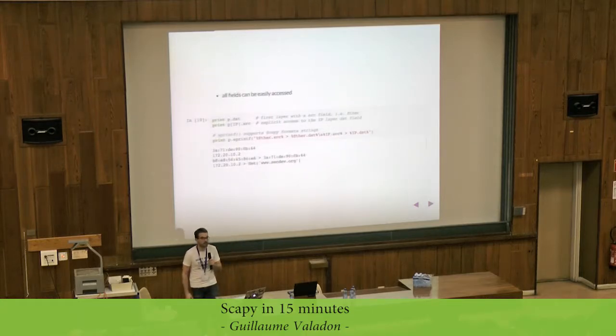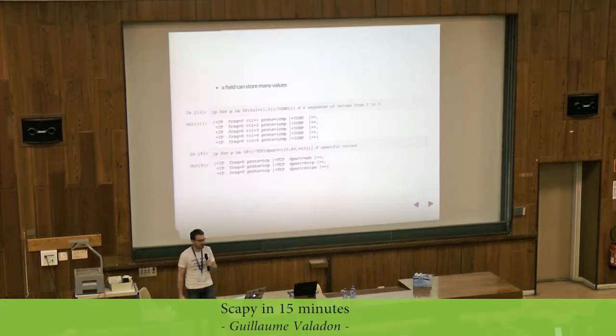All fields can be easily accessed. I have a packet, it's an object, and I can do p.dst in order to get the first layer with a destination field. In this example, that's Ethernet. I can also explicitly access the IP layer with a square brackets notation, p[IP].src. I will get the source address of the IP layer. We have this funny sprintf function that supports Scapy format strings. Here we'll try to display the source MAC address, destination MAC address, IP source address, and IP destination. And that will be the resulting display. So again, if you want to use Scapy in your own tool, that's really easy to do.